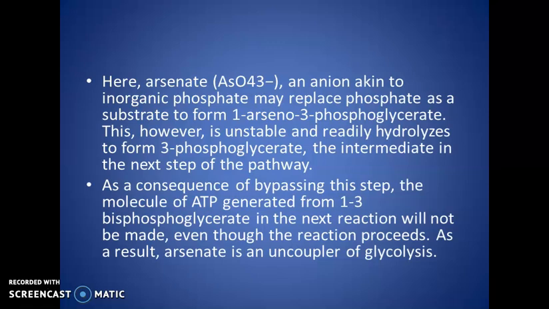As a consequence of bypassing this step, the ATP that is generated from 1,3-bisphosphoglycerate in the next reaction will not be made, even though the reaction proceeds. So as a result, arsenate is an uncoupler of glycolysis.